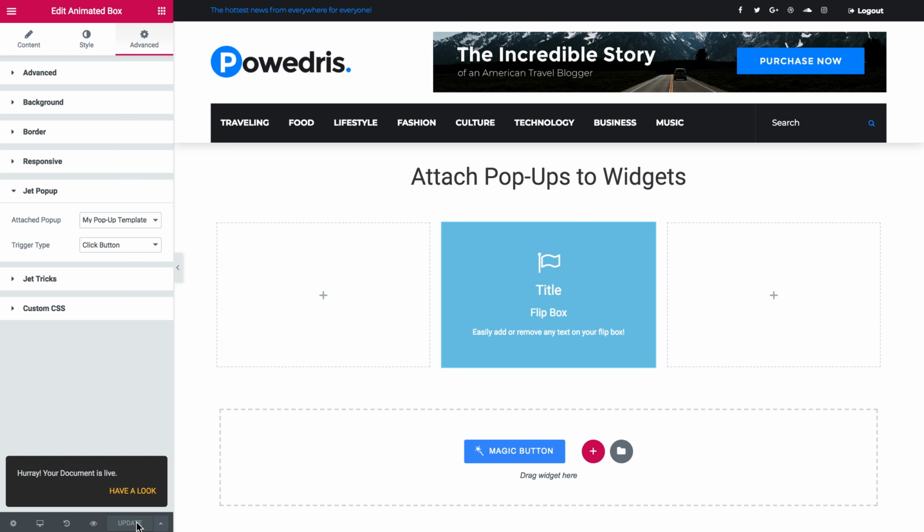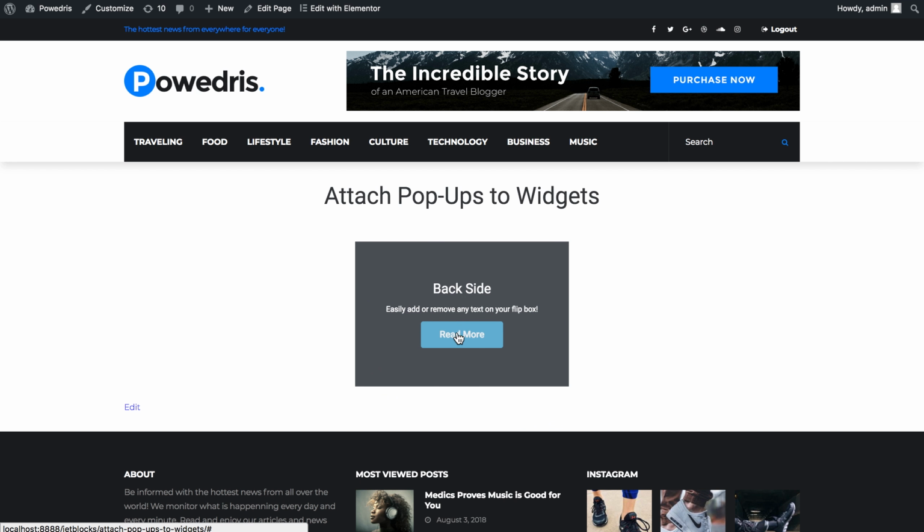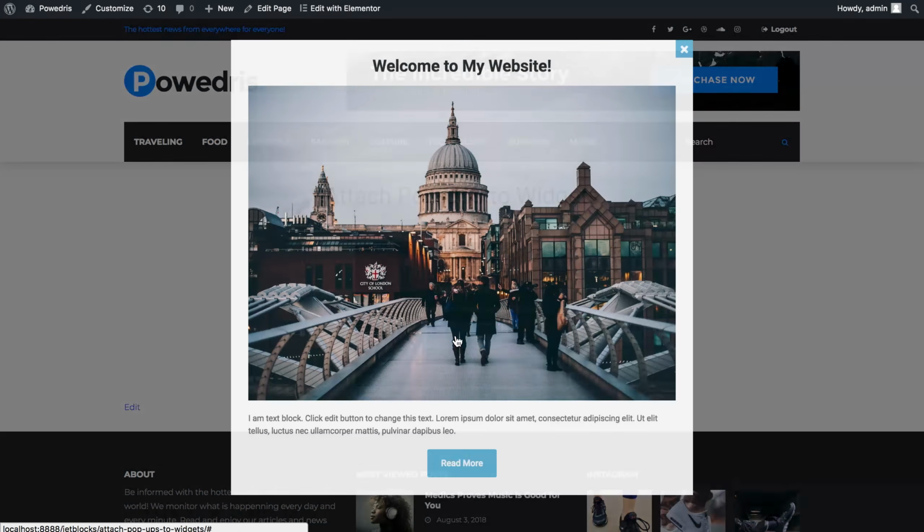And then I will go and have a look at the preview and check whether the pop-up works. So here's the animated box. So I click on the button and I see the pop-up appearing on my page. So here is how easy it is to attach pop-ups to your widgets and make them appear on the button click.